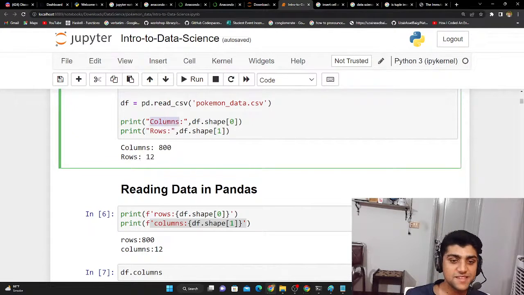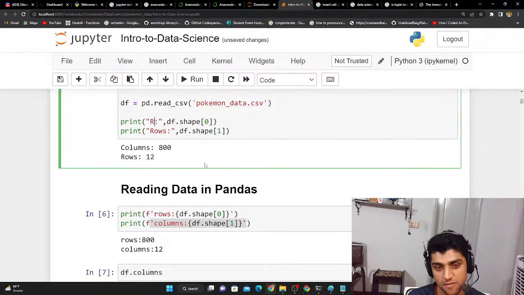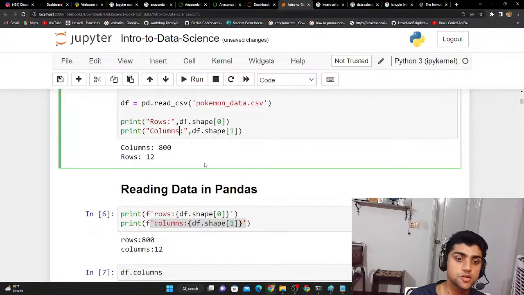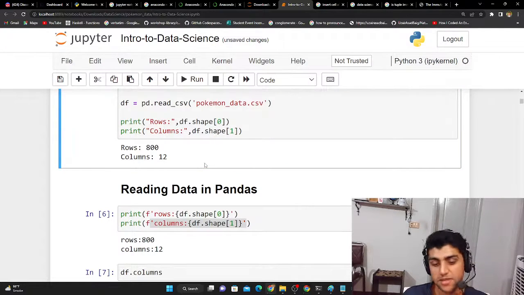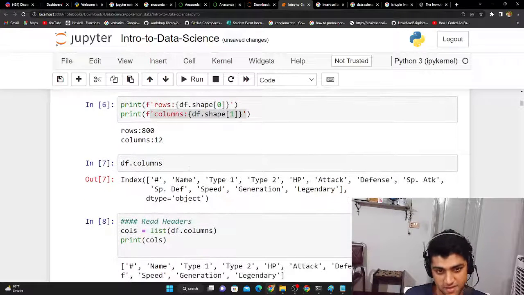Oh, so I did something really dumb over here. I actually changed this to columns and not rows. So this is actually rows because the rows are more than the columns. The columns are actually 12. And I believe someone had pointed this out during the stream, but thanks, I just fixed it.